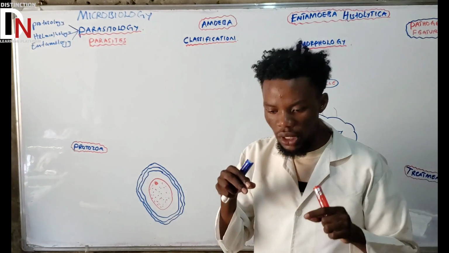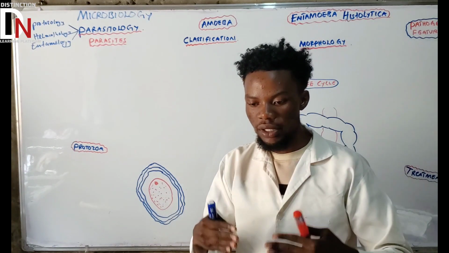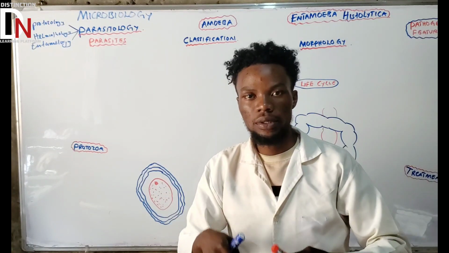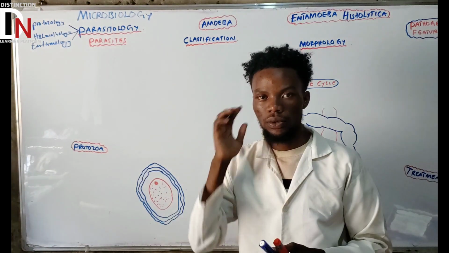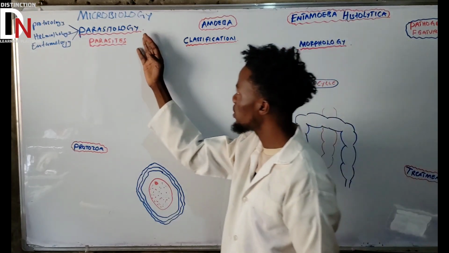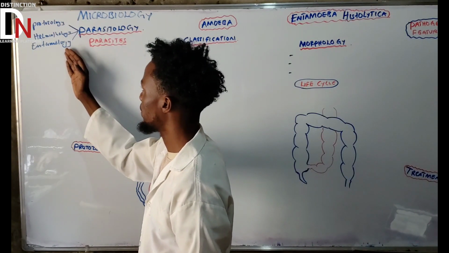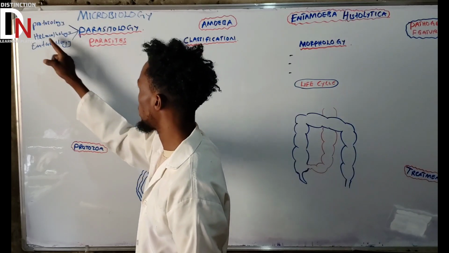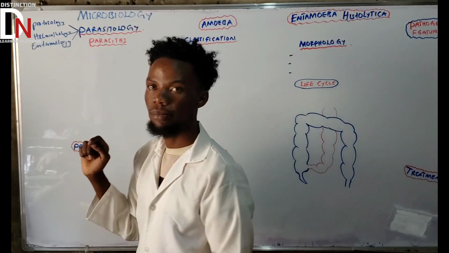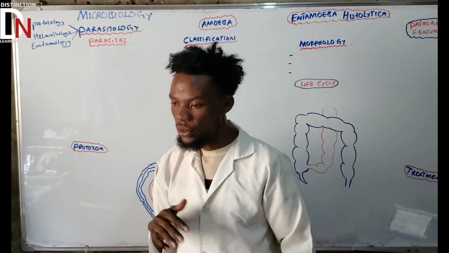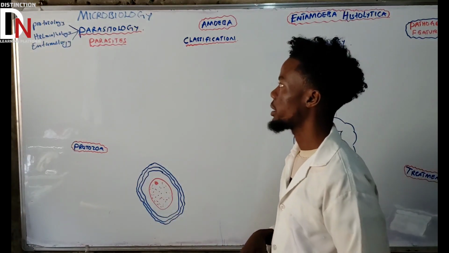So if you are studying microbiology, parasitology especially is something that can confuse you. But if you know the categories, starting from the major group and then going to the subcategories, that will help you understand parasitology. It has these three main branches. Our first branch is protozoology, where we start talking about protozoa. Don't worry about that.